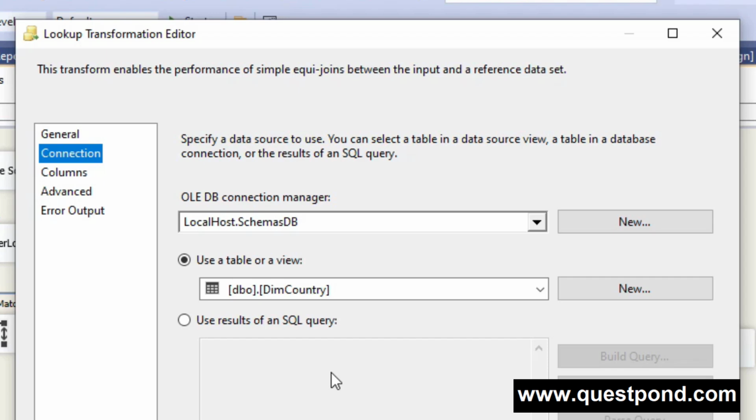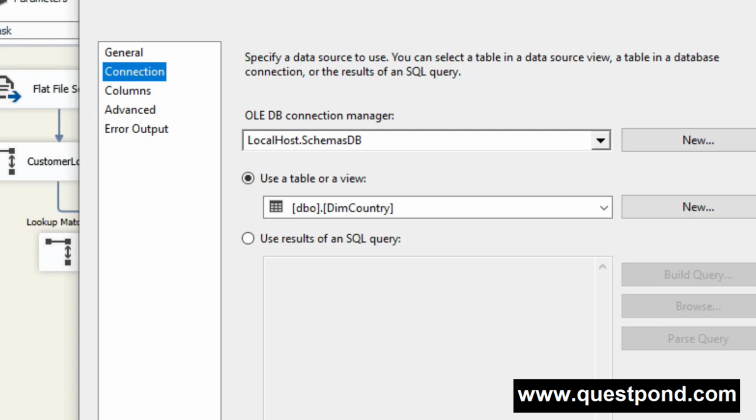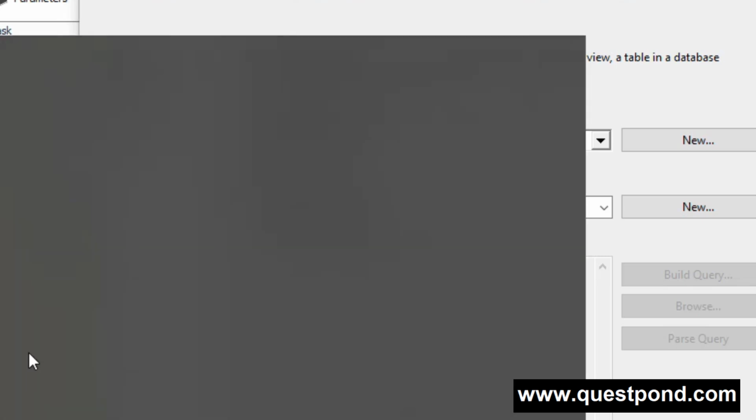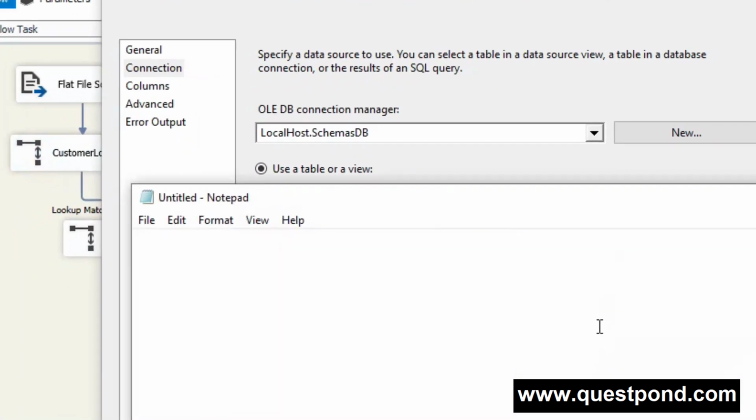So for example, let me just tell you one example here. Consider that our source data has 1000 records and the reference dataset has 100k records. Though we have 1000 records, our unique values are just 100 only out of our 1000 records. So it means, let me just show you. For example, let me just open up my notepad.